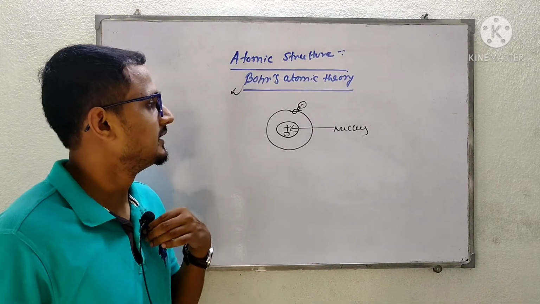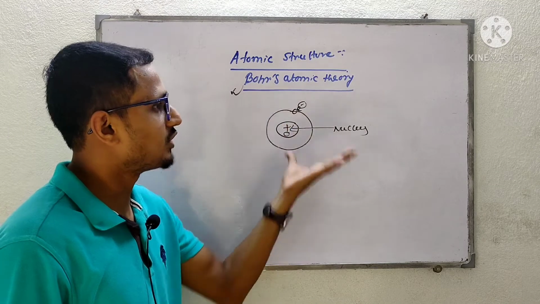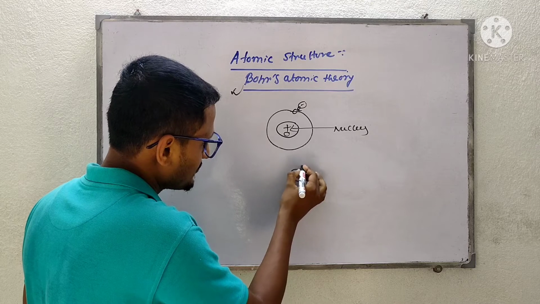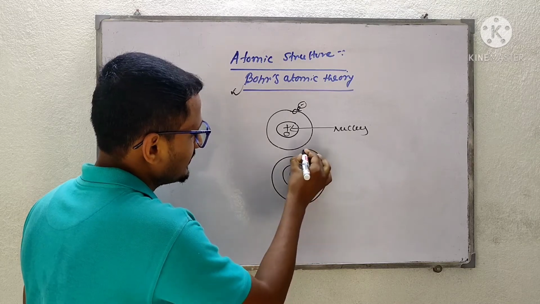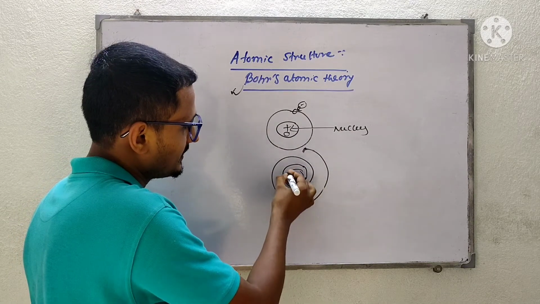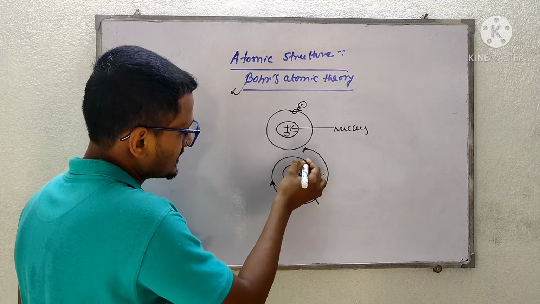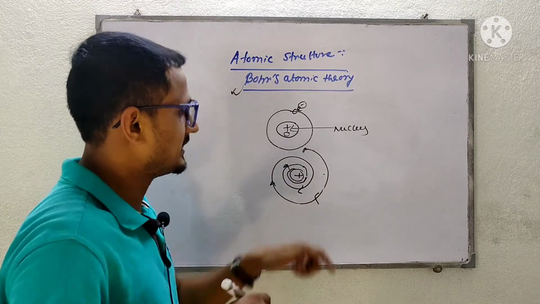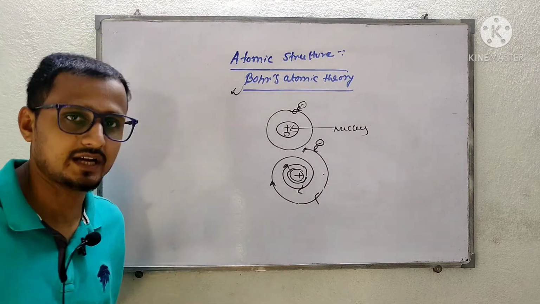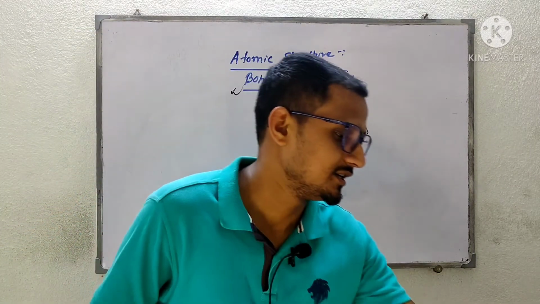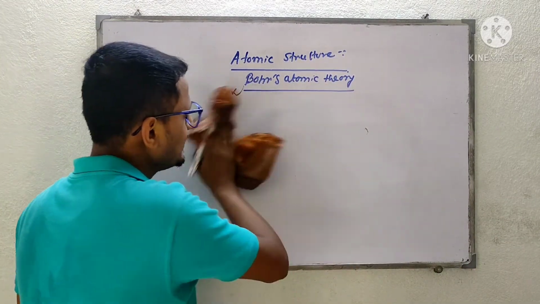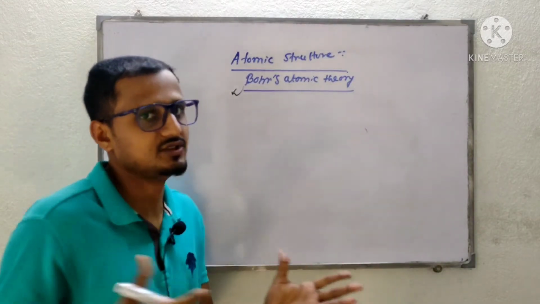So what I am telling is that this is the drawback of Rutherford atomic theory: if the electron continuously releases energy, then the pathway it is revolving in around the nucleus will form a spiral pathway towards the nucleus. So that will not explain the stability of the atom. After that, Bohr came. He gave one revolutionary theory, and those postulates we will discuss here.